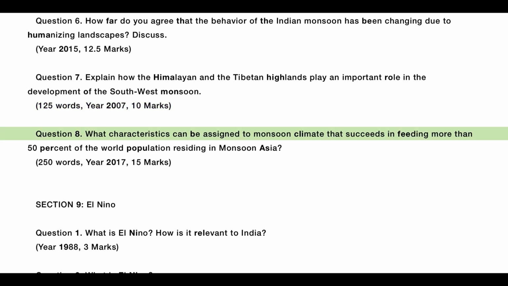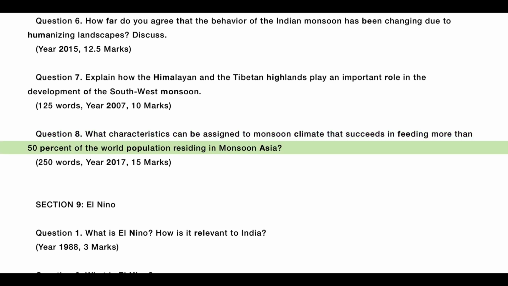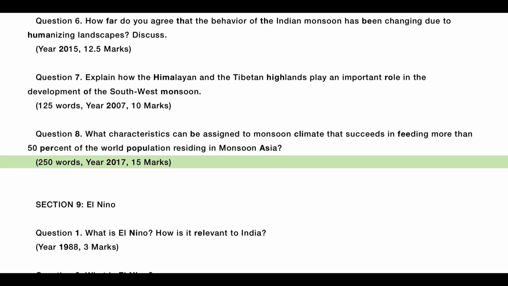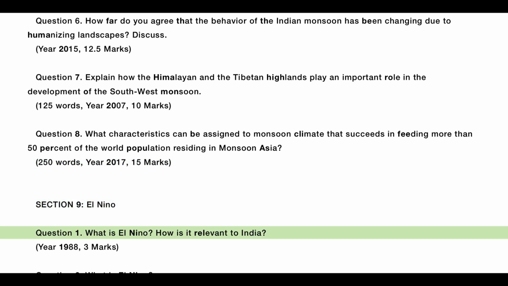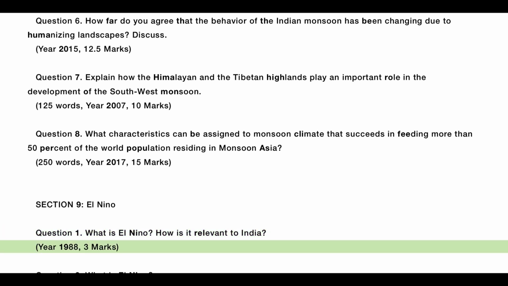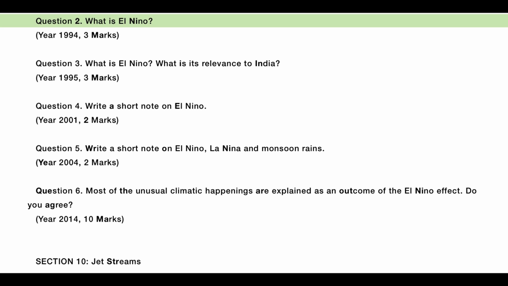Question 8. What characteristics can be assigned to monsoon climate that succeeds in feeding more than 50% of the world population residing in monsoon Asia? 250 words. Year 2017, 15 marks. Section 9, El Niño. Question 1. What is El Niño? How is it relevant to India? Year 1988, 3 marks.